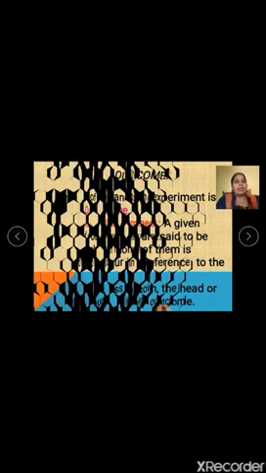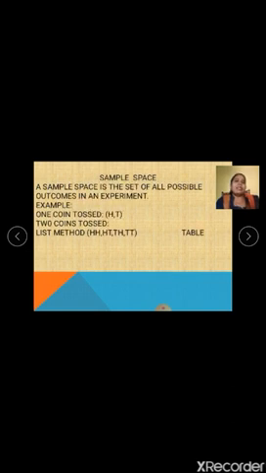The next term is sample space. Now, what are sample spaces? What is sample space in fact? Sample space means collecting all the possibilities together and writing it in the form of a set. A sample space is a set of all possible outcomes in an experiment. Now I have given you an example here. See, in this chapter you will be having questions based on coins, like one coin tossed or two coins tossed together or even three coins tossed together. You should know how to write the possible outcomes of it, and that all is presented in set form, that is nothing but sample space. So a sample space is a set of all possible outcomes in an experiment.